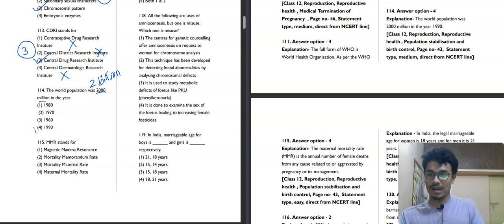So it is the year 1990. Just think about it, it is 1990. Now it is 2024, and the world population is about 8 billion. So in a span of about 34 years, we have grown by 6 billion. The rate of increase is too much, I think. So the fourth option will be our correct answer here.